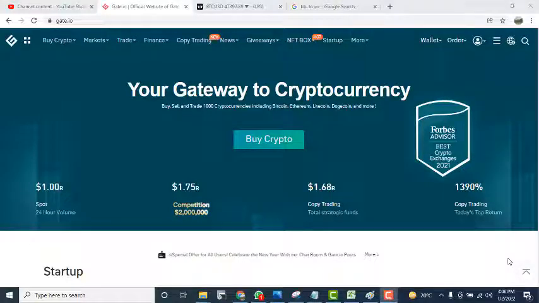Today I'm going to tell you about the best thing of Gate.io for trading. On Gate.io, the best part is copy trading. By copy trading, you can copy any strategy of the best traders, who are making huge profit, and huge percentages are showing here. So there are lots of categories over here.